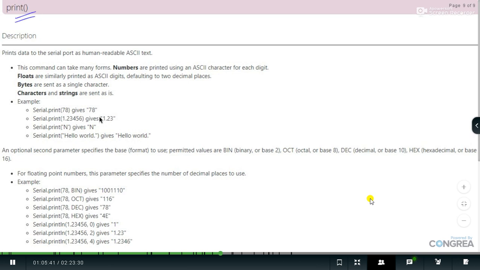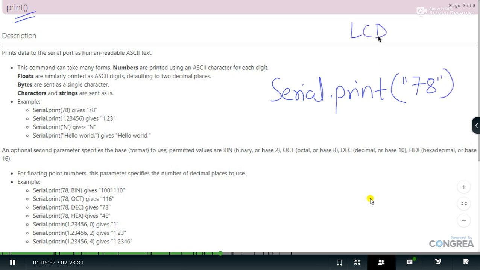So what is the role of this Serial.print? What is its syntax? It's simple, Serial.print. If I want to display something on the serial monitor screen, make sure that students mostly get confused because they know about LCD programming. Now they know about serial communication programming. Then they may get confused because in the case of LCD, we have used the command lcd.print.